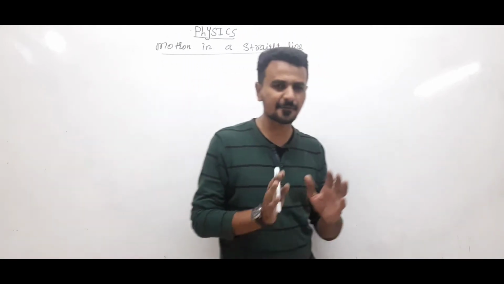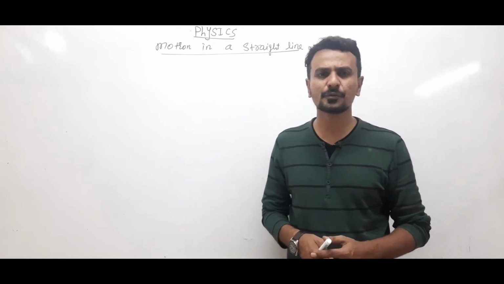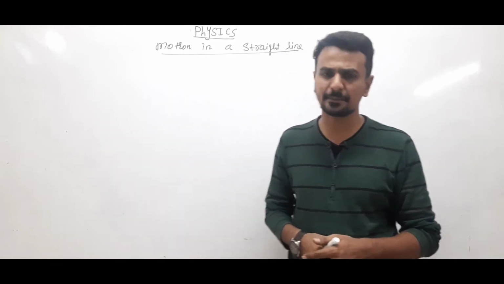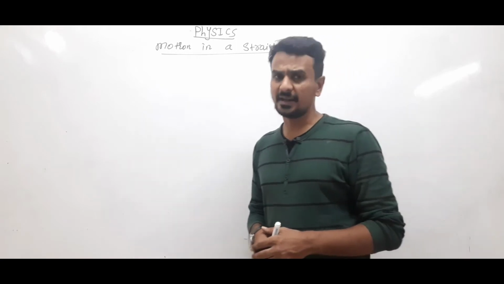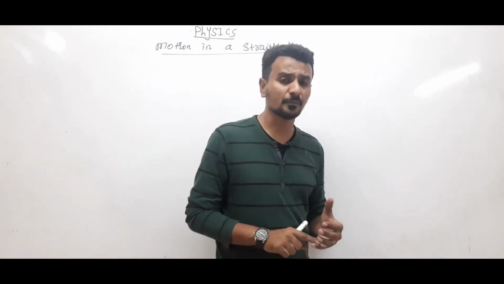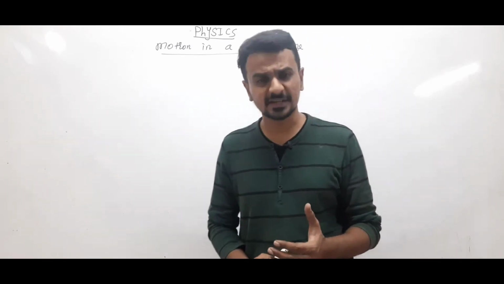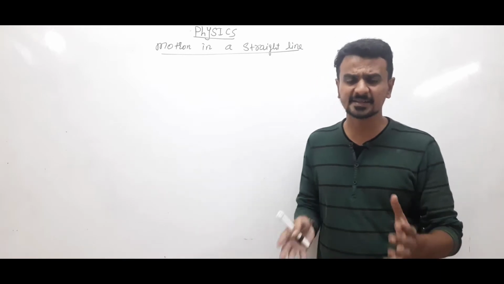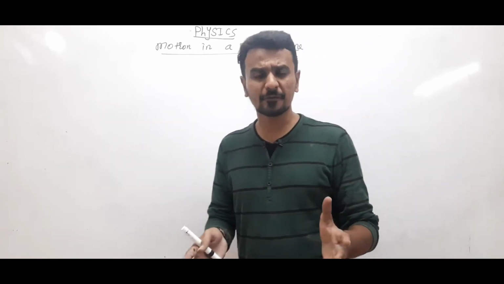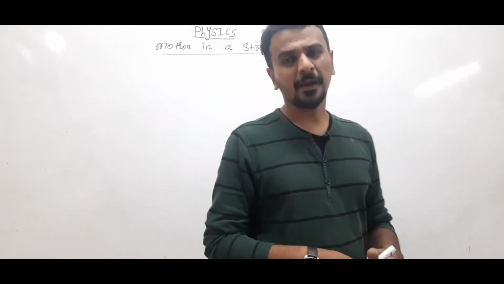The actual physics starts from this chapter. Yes, of course, in the previous chapter we had discussed physical quantities, their units, dimensions, etc. Well, in this chapter we'll discuss motion, types of motion, what is velocity, different types of velocity, acceleration, and the graphs of all these quantities. It's a very interesting and calculative chapter, right?